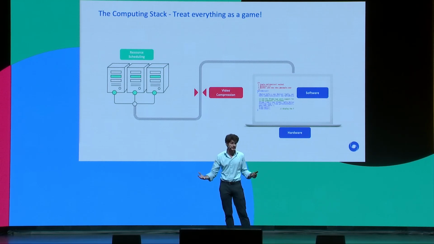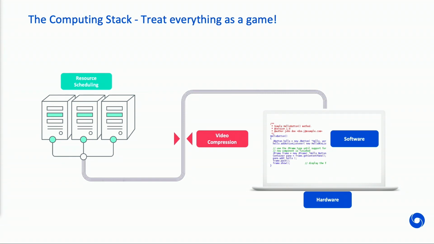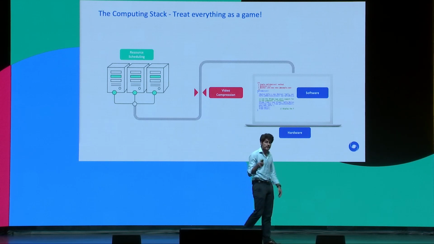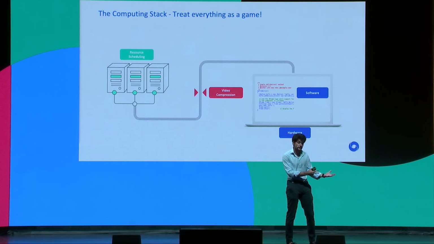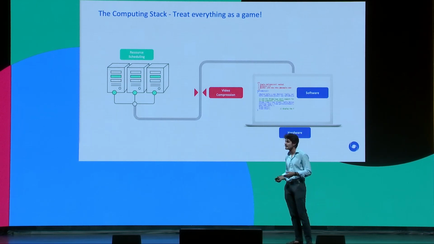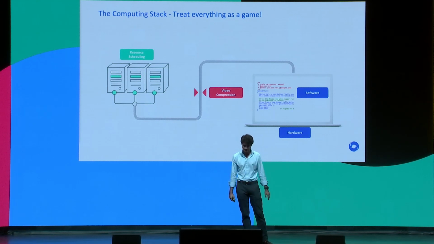It starts at the data center level. There you have a very large number of machines. And a common problem is, how do we schedule workloads and jobs, and which machine do we run them on? Then after we go from the data centers, there is the problem of transferring the data up to your device in a cost-effective way, but still maintaining the quality, like the problem of video compression. Then, of course, there is the problem of actually running the software and optimizing those algorithms, like we saw for the case of AlphaDev. And finally, the hardware problem. Can we do something to optimize hardware?